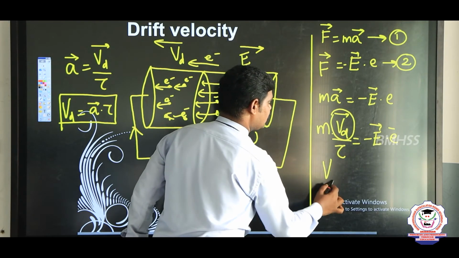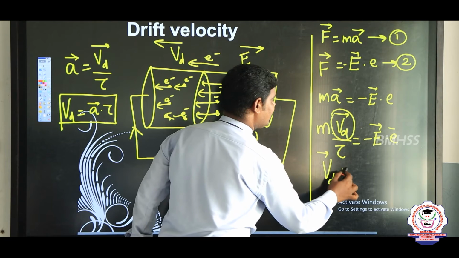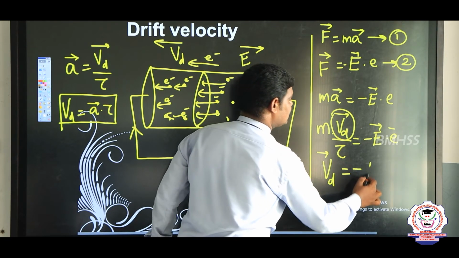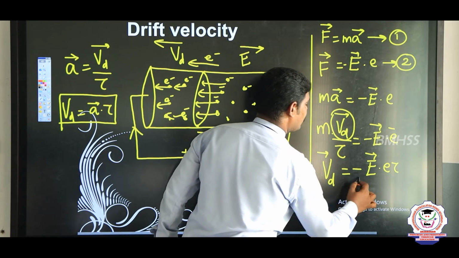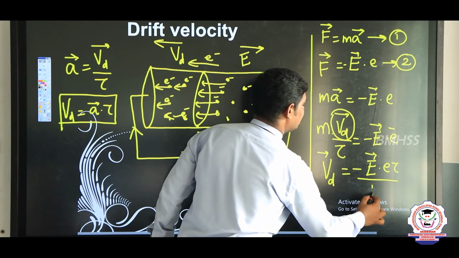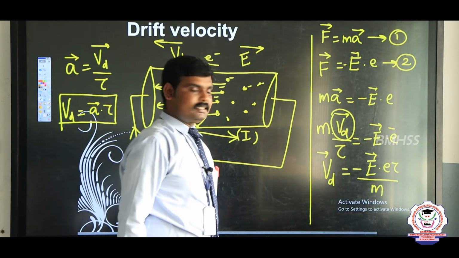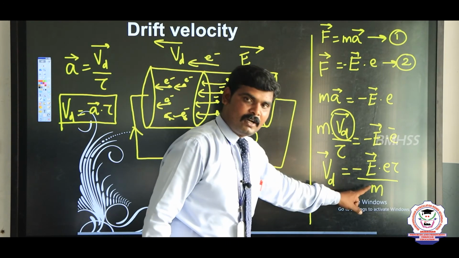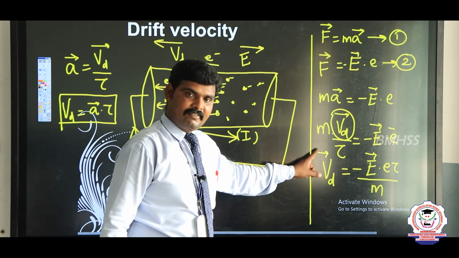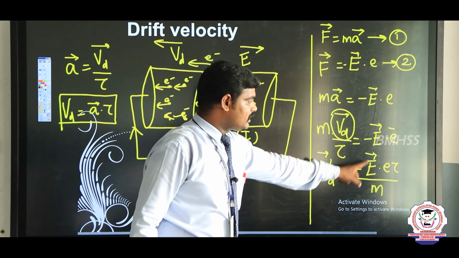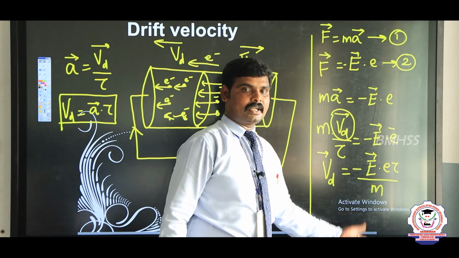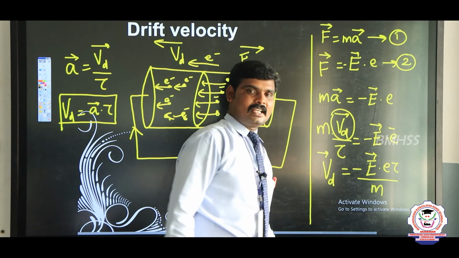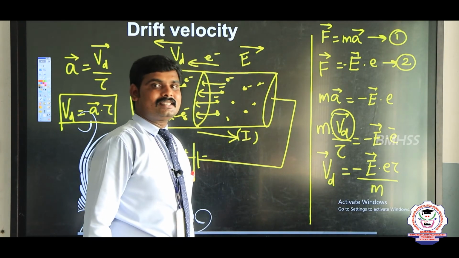So drift velocity Vd vector is equal to minus E vector into e tau by m. Yes, this is the drift velocity formula. The unit of drift velocity is meter per second.